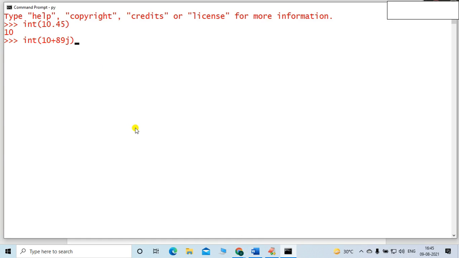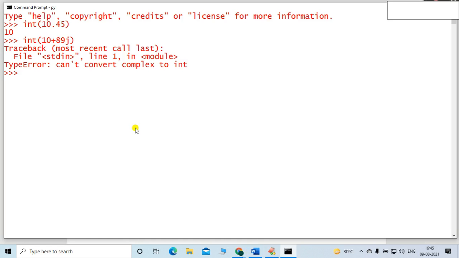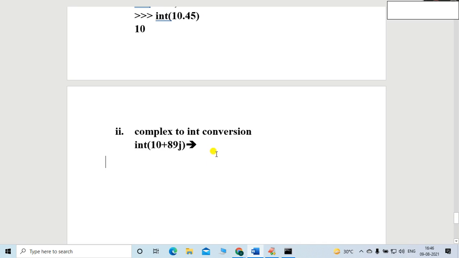So I will hit enter. Please pay attention. I will hit enter. You can see there will be the error. Friends, there will be the error. It is clearly mentioned: can't convert complex to integer. Clearly mentioned in the error. So it is not possible to convert. It is not possible.